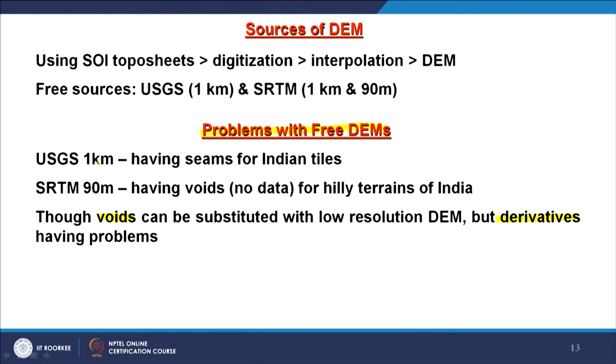That is why this discussion is here again: this SRTM 90 meter is higher in resolution, but it had voids. Now, the voids have been filled, but they have been filled by 1 kilometer resolution data, and therefore when I use such a void-filled 90 meter SRTM DEM and derive some parameters or derivatives, then I may have some problems.